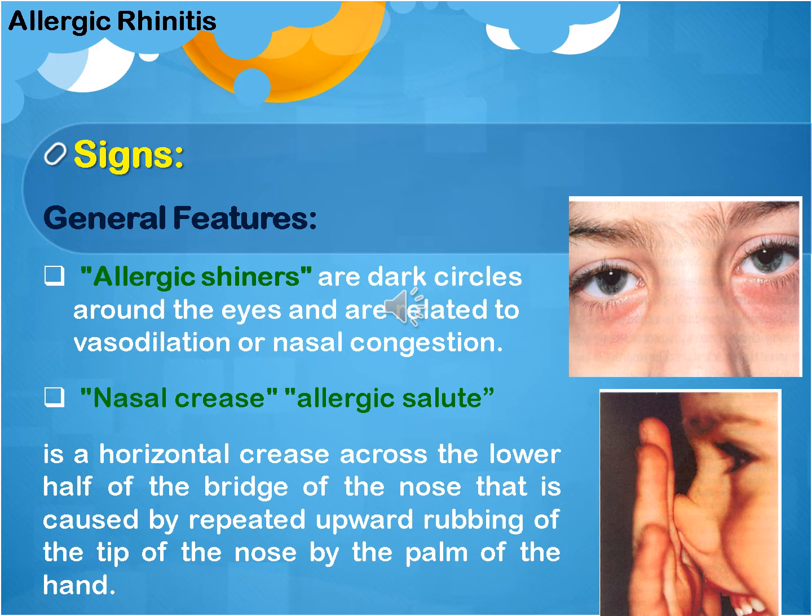Allergic shiner, that means dark circles surrounding the eye in the upper and lower eyelid, related to vasodilatation and repeated itching of the eyelid. The second is the nasal crease or allergic salute, which is the horizontal crease on the dorsum of the nose due to recurrent rubbing of the tip of the nose by the palm of the hand. So these two characteristic features can develop in the face of an allergic patient.